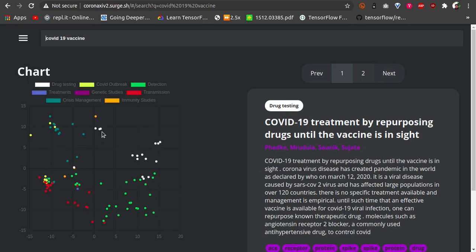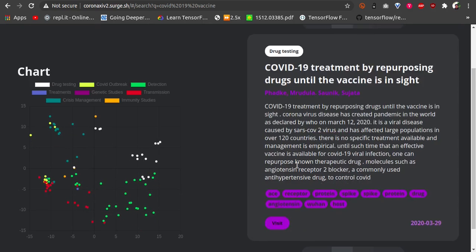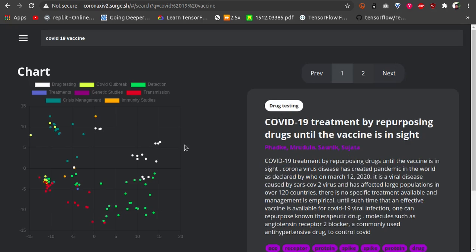Yeah, so in this case we are able to see this paper and the categories are around here. The red ones are now more distinct, the transmission ones towards this bottom end, the detection ones are in this corner, and the drug testing ones are in the top right hand corner. The crisis management papers are more towards the top left side. So this helps the researchers also see the similarity between the papers.